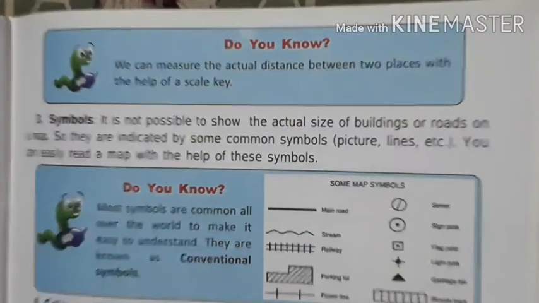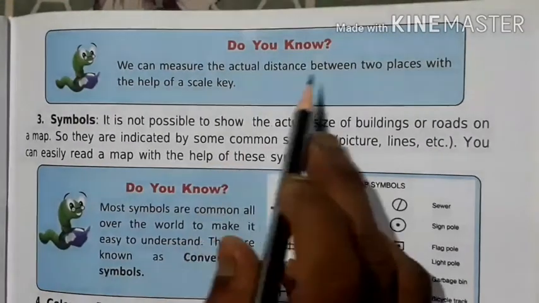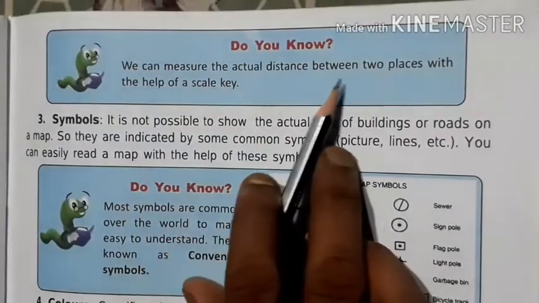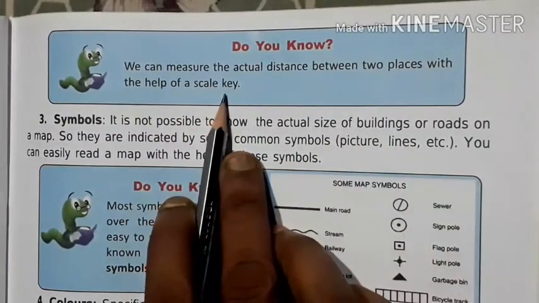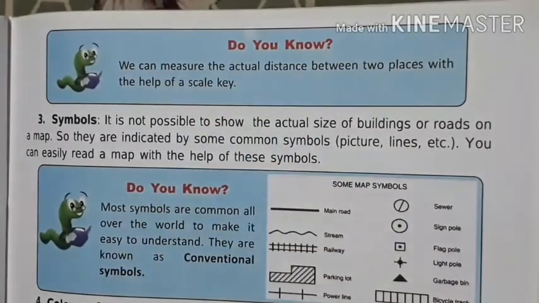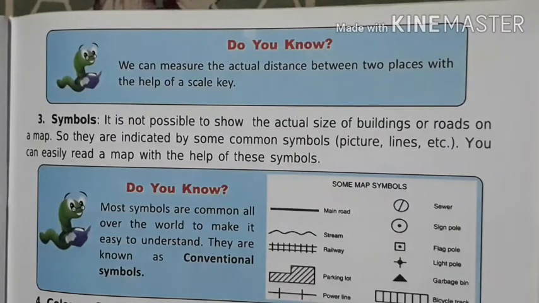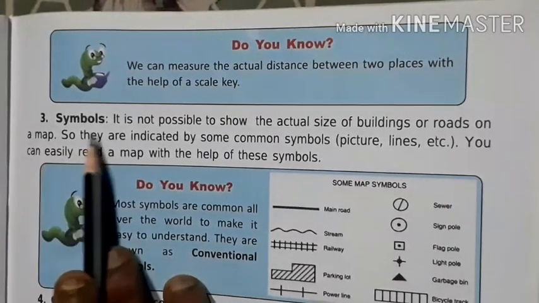Now come on to the next page number 93. Do you know? We can measure the actual distance between two places with the help of the scale key. Yes, it is possible. Because if we know the scale on a ground area, then we can convert it onto a small sheet of paper.